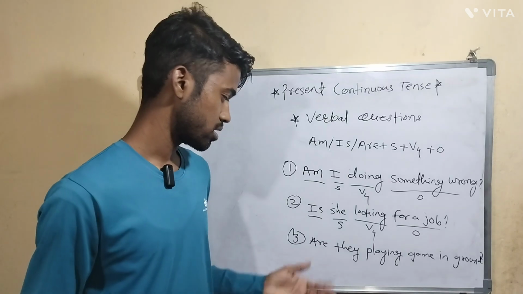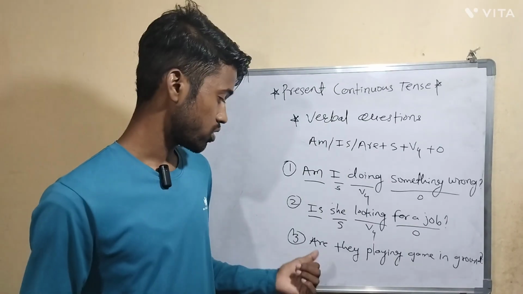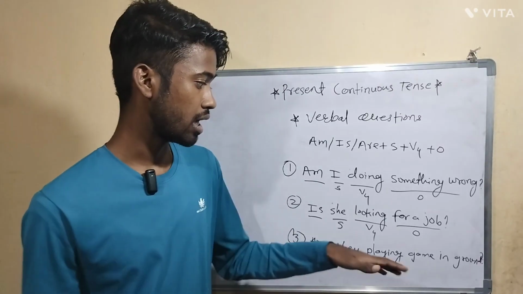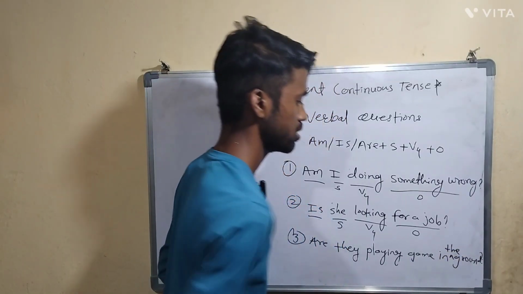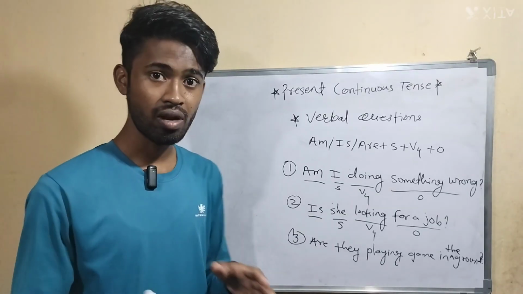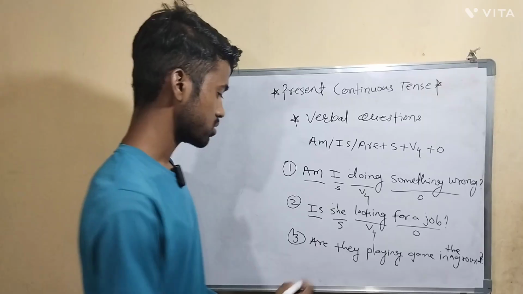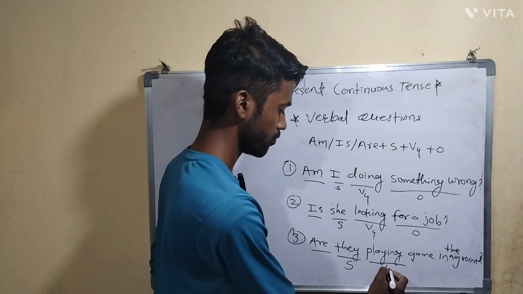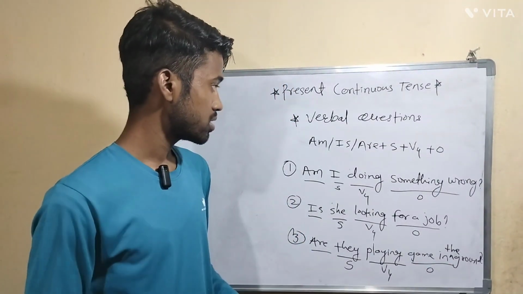So this is a question, right? What can be the answer for this question? Yes, they are playing a game in the ground. Or the answer can be: no, they are not playing a game in the ground. So here this is the helping verb, this is the subject, this is the fourth form of verb, and the remaining part is the object. So these are the examples.